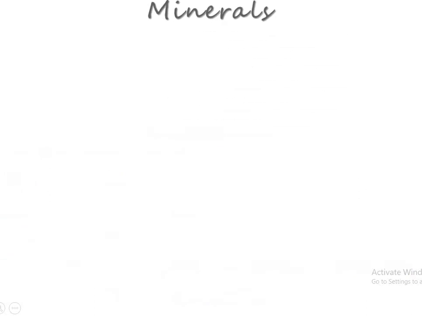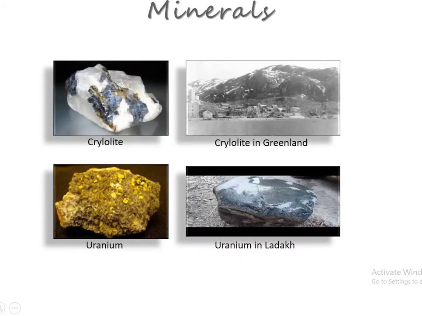We already discussed this point in the last session, but the main reason to show you these two minerals, cryolite and uranium, is that the first one, cryolite, is a solitary resource, and the second one, uranium, is a rare resource. Cryolite is mainly available in Greenland, on the right-hand side here. And among rare resources, uranium is available but untapped. So that is the main thing.